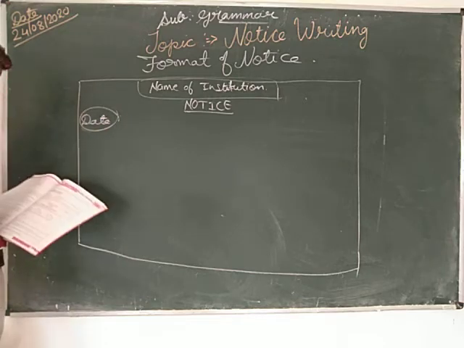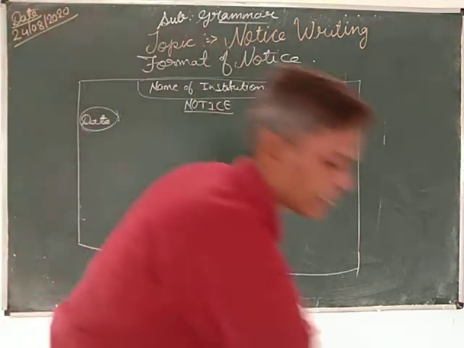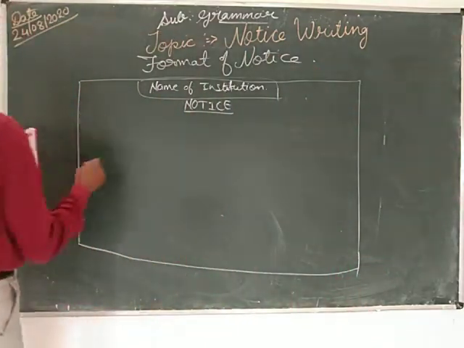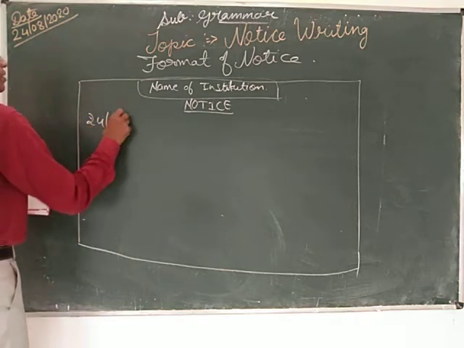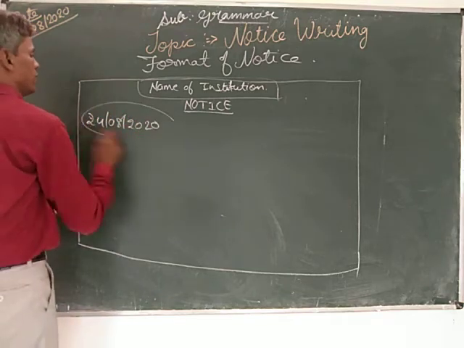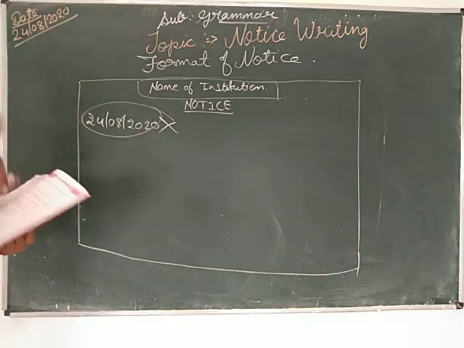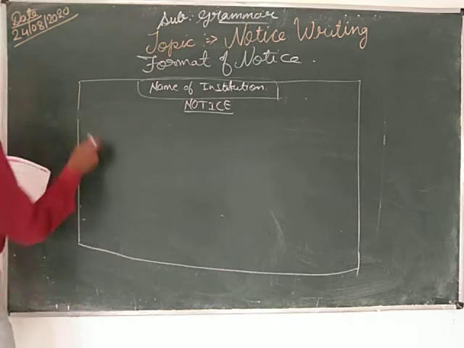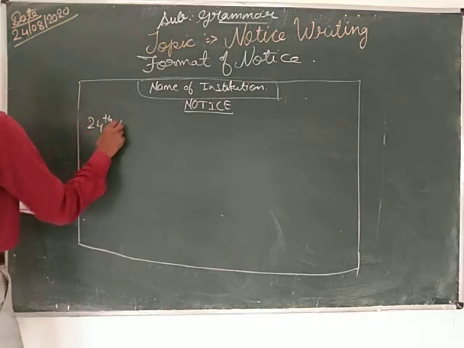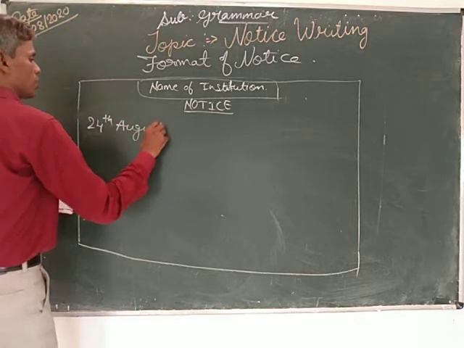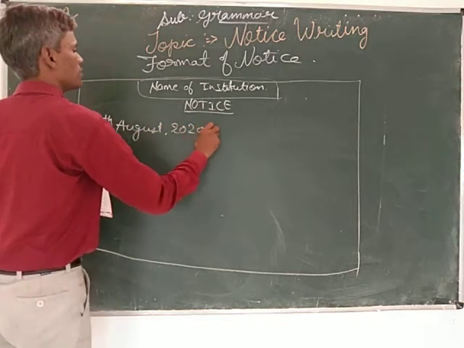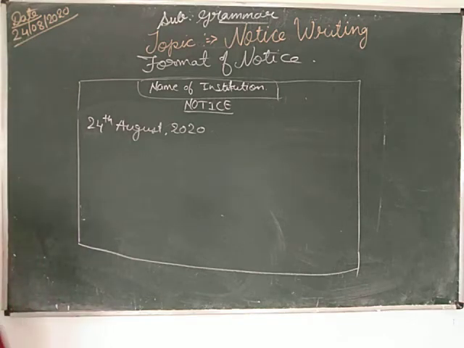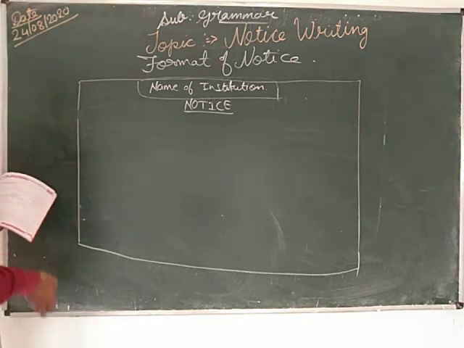You don't have to write the date like this. Generally, date is written in cardinal or ordinal method. Suppose today's date is 24. We don't have to write like 24, 8, 2020. This is the wrong format of writing date in a letter, notice, or report, whatever it is. Then what do we have to write? We have to write like this: 24 August 2020. Like this you have to write. Okay, the date is written.